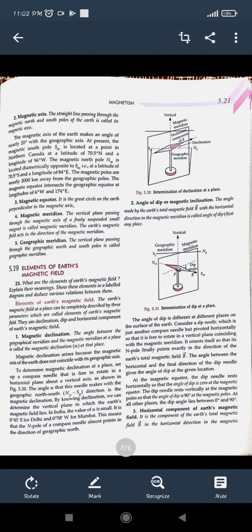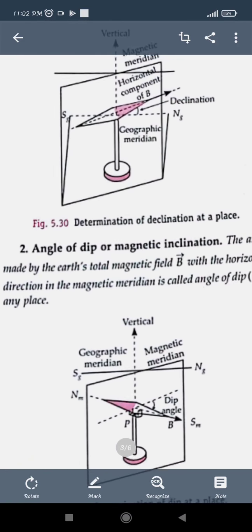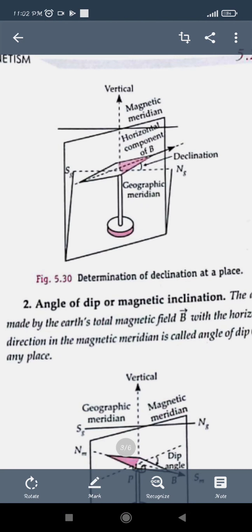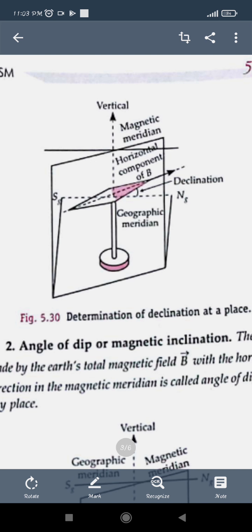Here the declination and the angle of dip are taken as angles with respect to the horizontal and the needle. You can see through the figure that this is the magnetic needle or the compass needle, which is taken as a body always aligned to the geographical north and south. So we can find out the north and south direction here. Similarly, the line passing through the north and south pole of the magnet is the magnetic axis, and we can take the horizontal and vertical components of the geographical axis. The vertical is shown in the upward direction, and the horizontal along the x-axis.